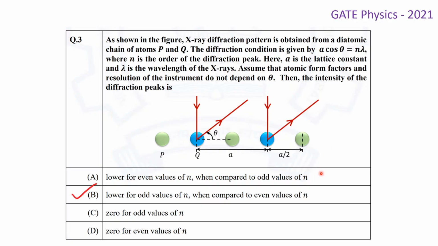So, among the four options, option B is the correct answer. Option B says the intensity is lower for odd values of n when compared to the even values of n. This is the correct answer for this question.